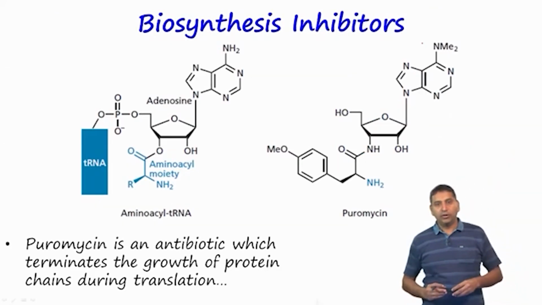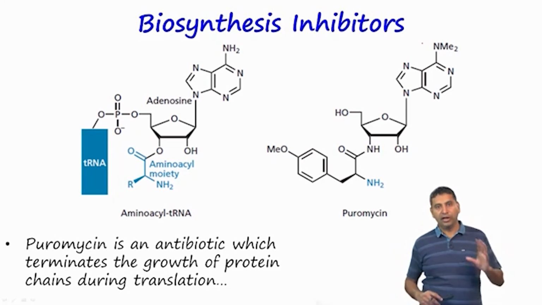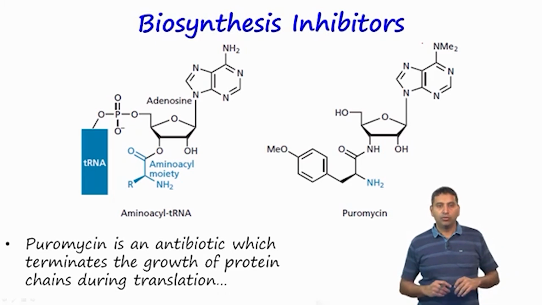Now, the other way in which one can design new drugs, or look at drug targets, is to inhibit biosynthesis. We have already looked in detail at the biosynthesis of proteins.